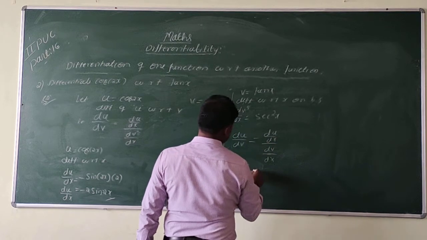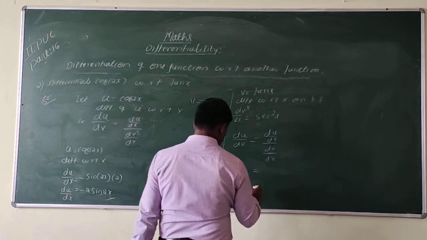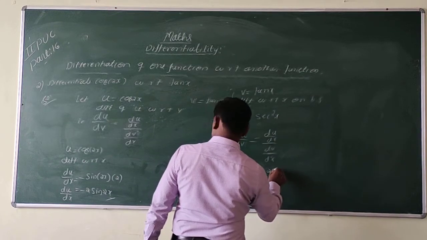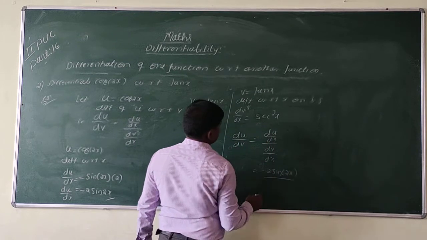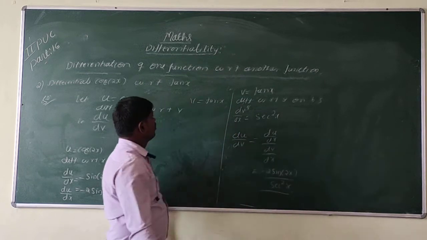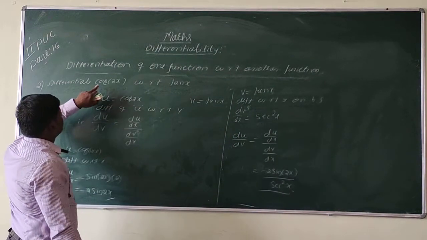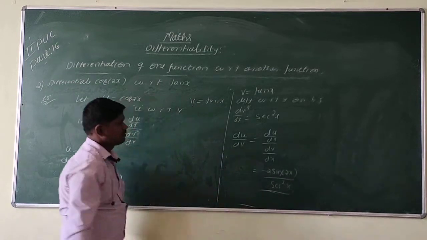So du by dx here is minus 2 sin 2x, divided by secant square x. So this is the derivative of cos 2x with respect to tan x.